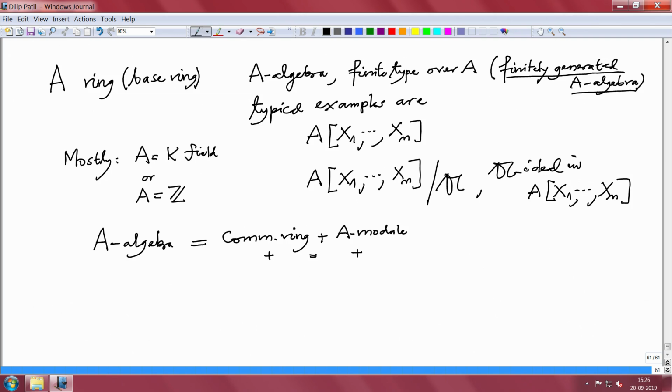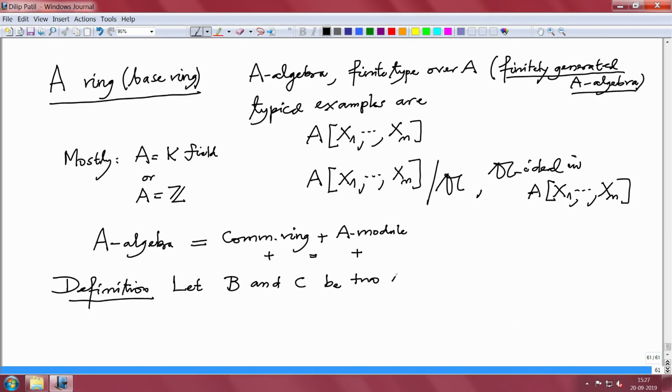Now, first of all, what should be a homomorphism between algebras? So, let us define that. Definition. A, as usual, is a fixed base ring, let B and C be two A algebras.